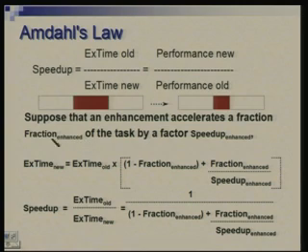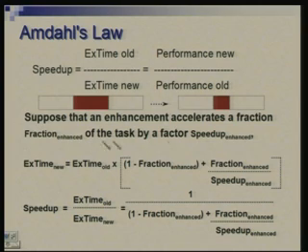So fraction subscript enhanced of the task is speeded up by a factor called speedup subscript enhanced. Okay, so this is a fraction. Let's say I am taking 3/4 of the program, or 75% of the program, and speeding it up by a factor of 2. So these are the figures I am talking of. This is the fraction of the program you are speeding up, and that's the factor by which you are speeding it up. So the new execution time can now be related to the old execution time by this factor.